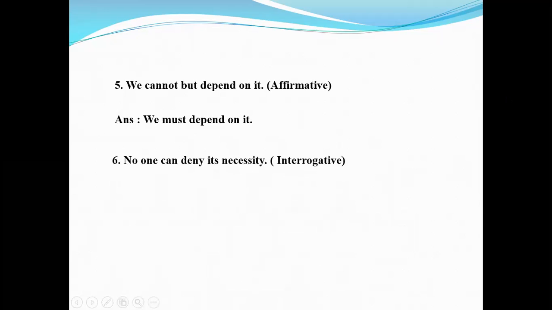Now question 6. No one can deny its necessity. It is in an assertive sentence. So if you want to make it interrogative, and it is also negative in form, so use who instead of no one. So the answer is who can deny its necessity, and you must put a question mark at the end of the sentence. So the answer will be who can deny its necessity?